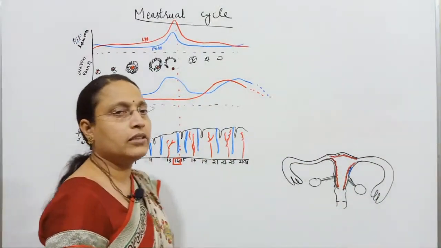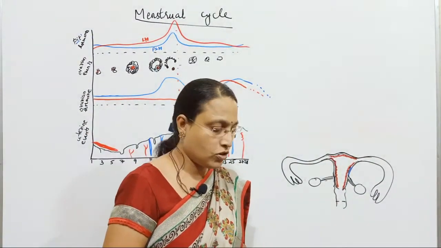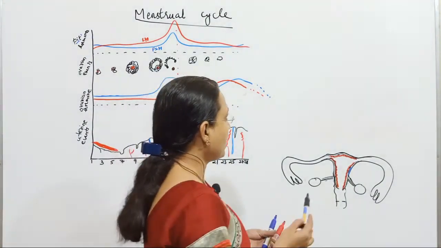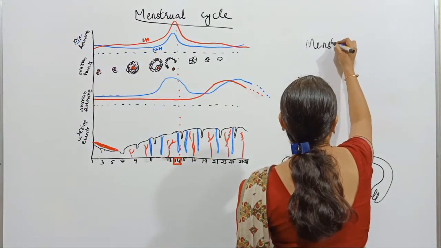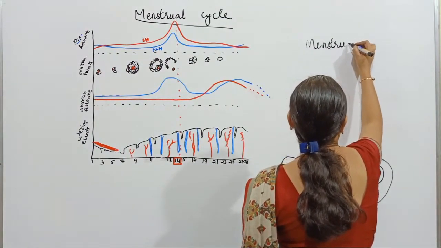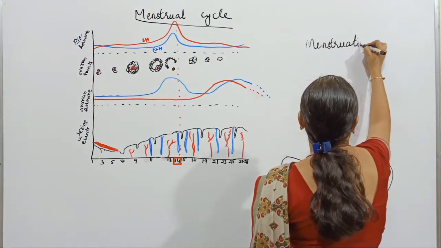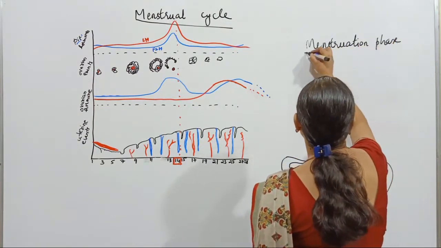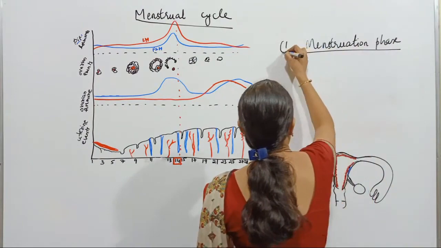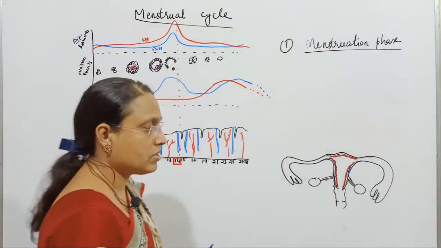Now explaining the different phases of the menstrual cycle. The first phase is the menstrual phase. This is the first phase in menstruation.